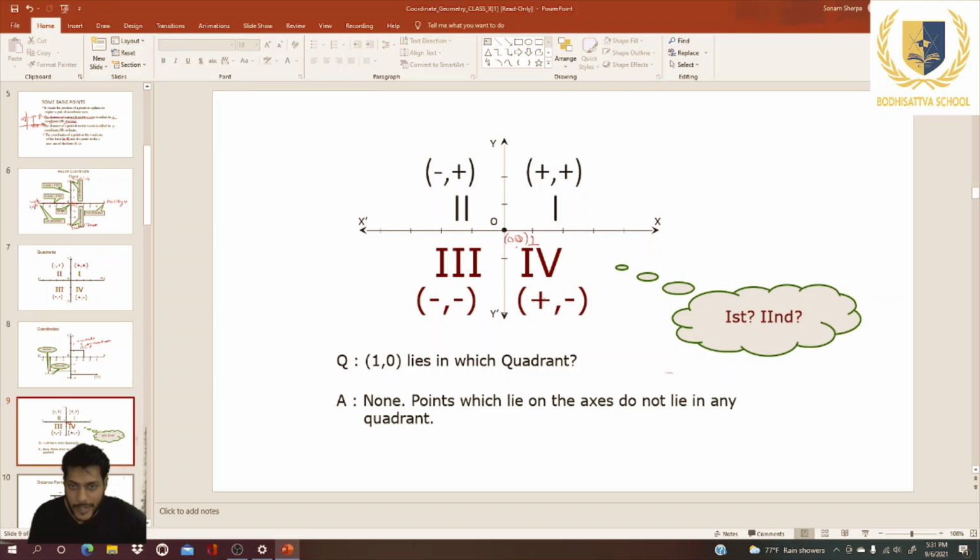It means if any coordinate is 0, the point will not lie in any quadrant. If x is 0, the point will lie on the y-axis. If y is 0, the point will lie on the x-axis. That's why we cannot say that it lies in any quadrant. Thank you.